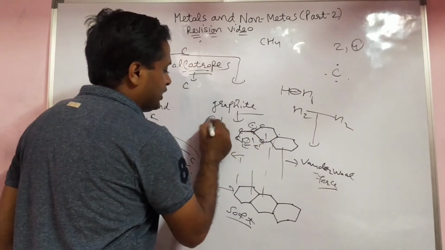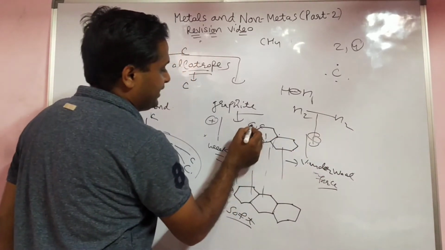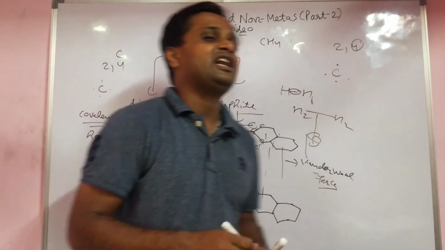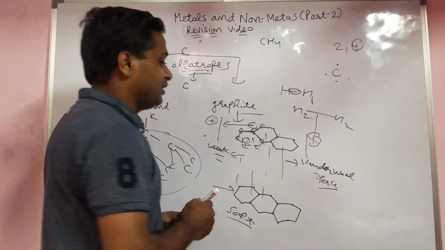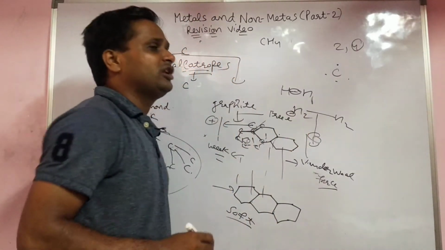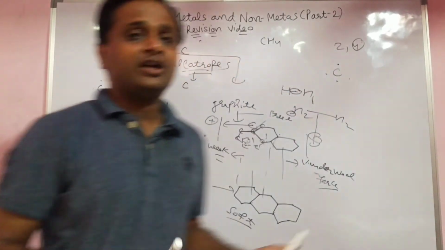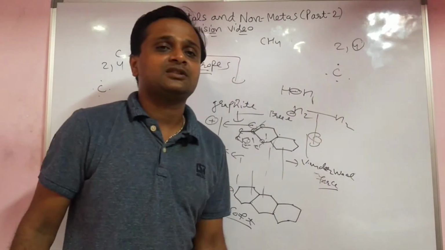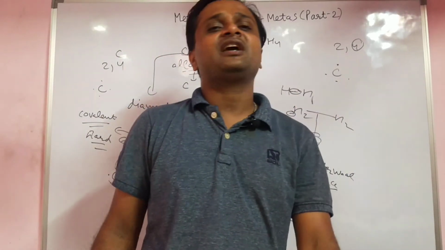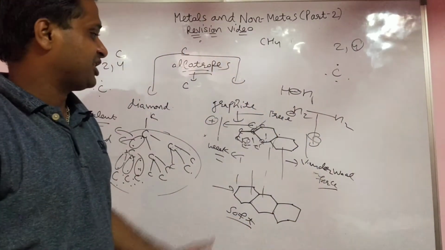When you apply voltage, the electrons move and current flows. It means graphite conducts electricity because it has free, loosely bound electrons. But diamond does not have them. That's why it is the exceptional case. Non-metals do not conduct electricity, but graphite is the exception.